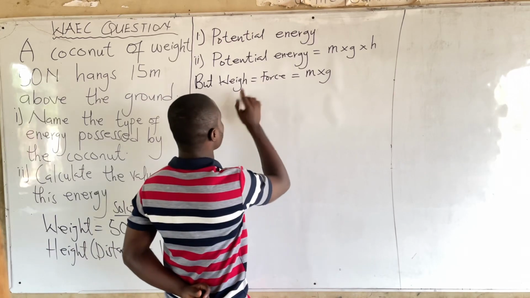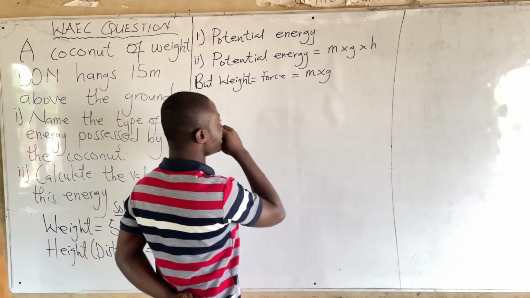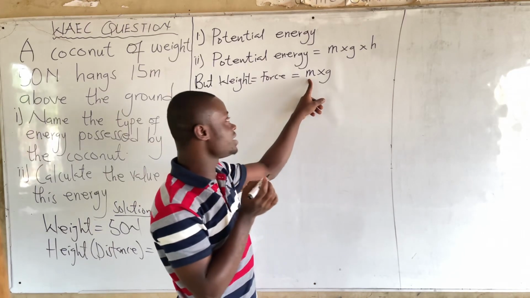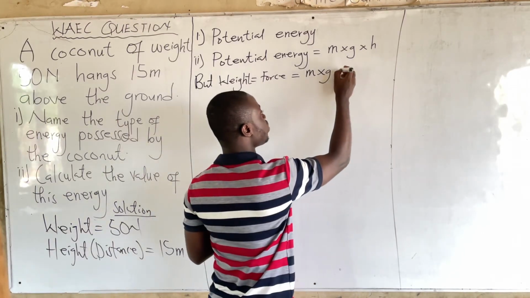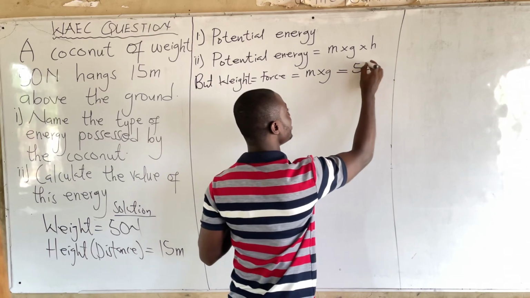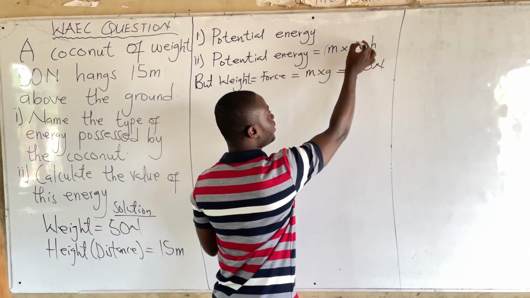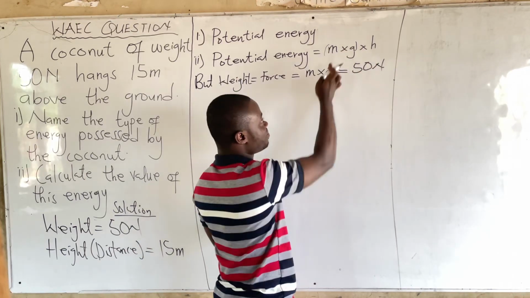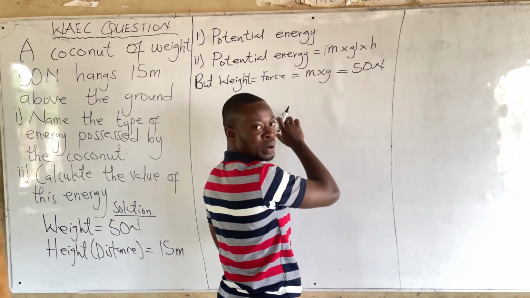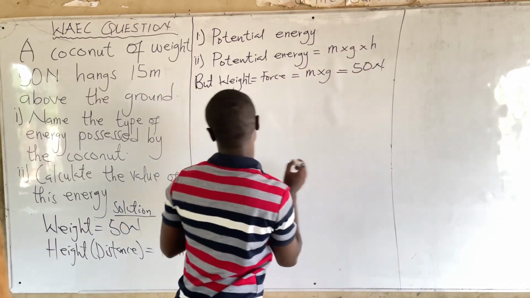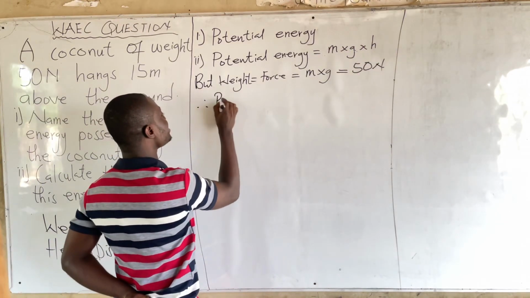So this means that the weight, which is the force, is the same as the mass times gravity, and it is equal to 50 newtons from the question. So we will replace it with 50 newtons because mass times gravity is the weight, which is the same as force.